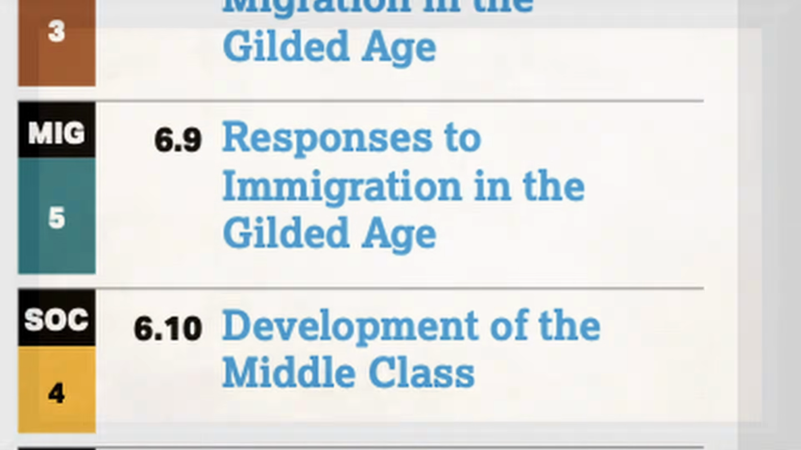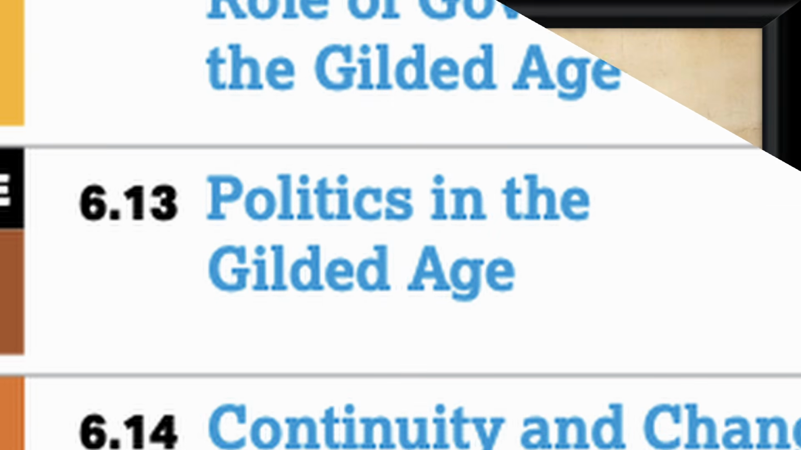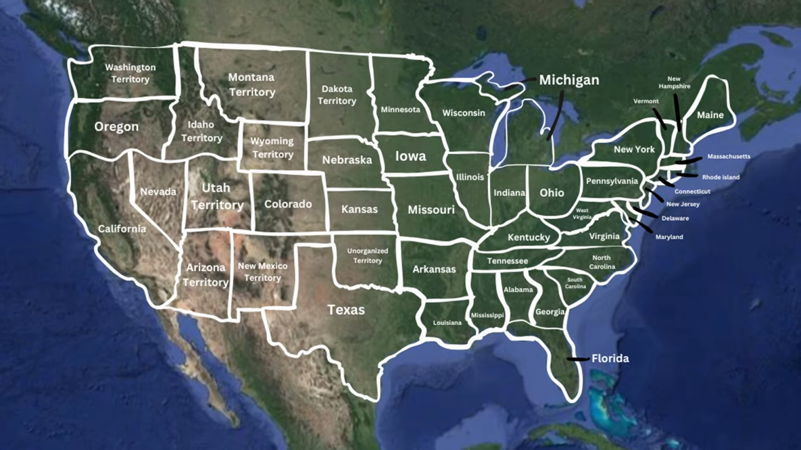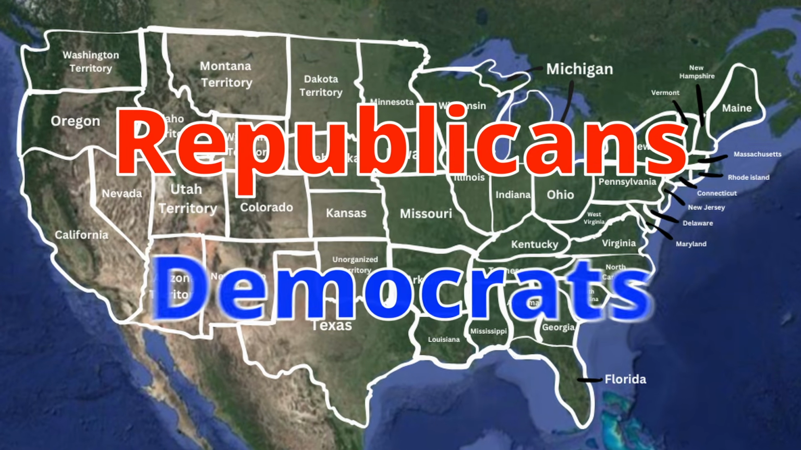To close out this unit, we're gonna talk about politics. Throughout US history, we've gone through many political parties. For the Gilded Age, the US has settled on the Republicans and Democrats.